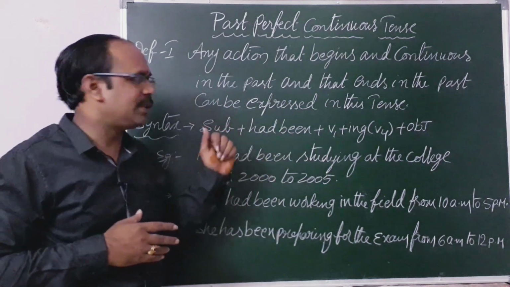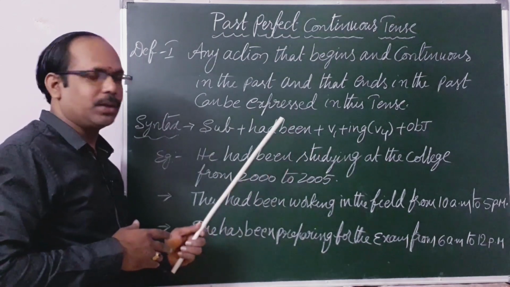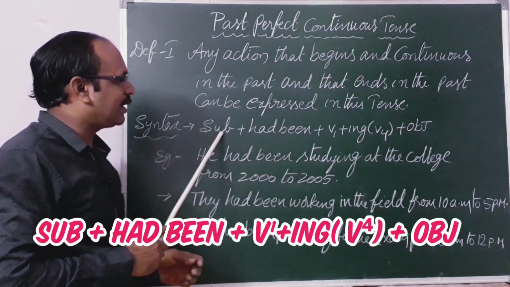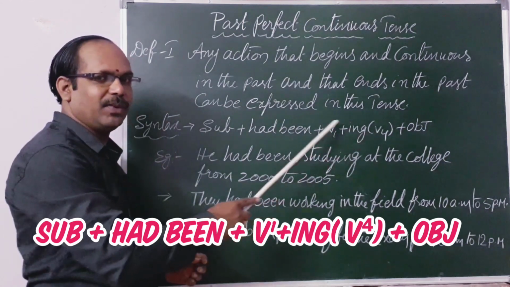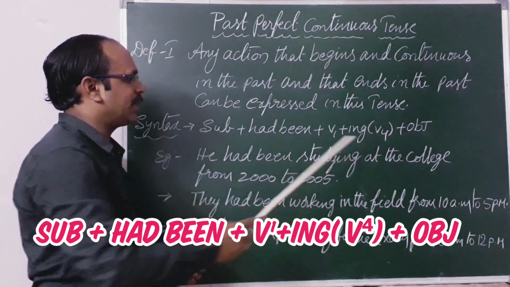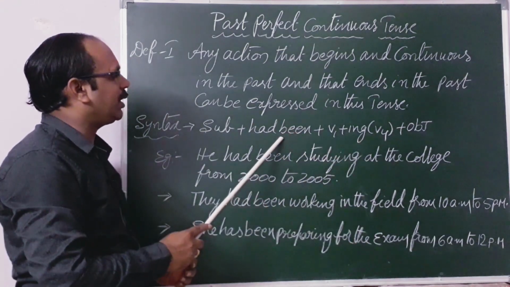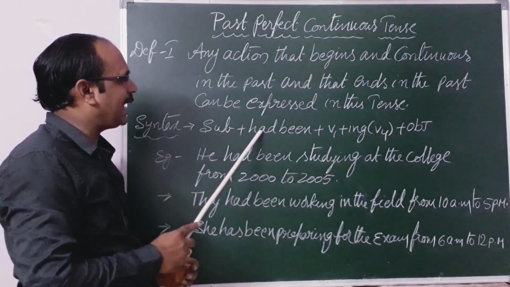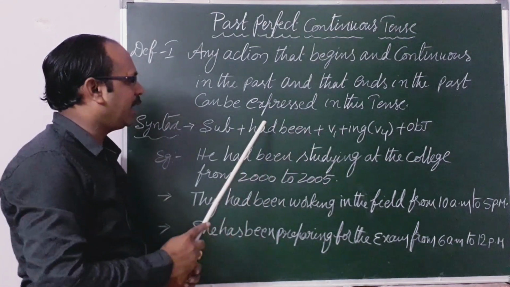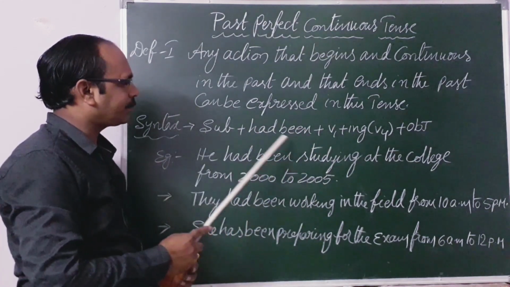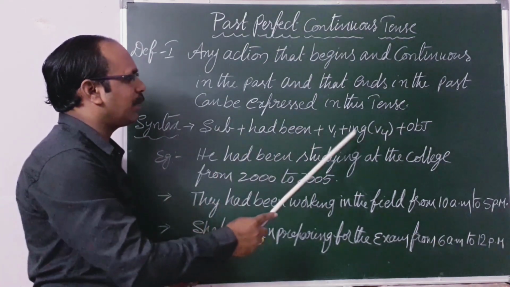For example, let us see the examples. Before going to the examples, go to the structure, syntax. Subject plus had been plus V4, that means V1 plus ing plus object. In the present perfect continuous tense, subject plus has or have plus been plus V4. Here in past perfect continuous tense, has or have becomes had. So subject plus had been plus V1 plus ing.